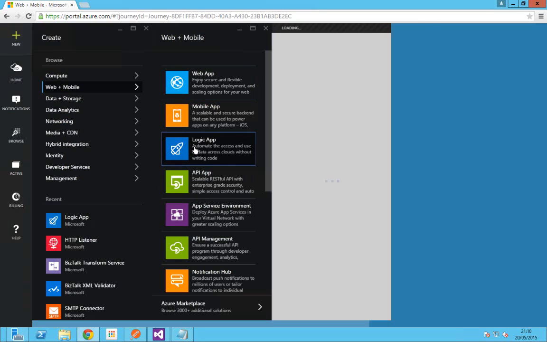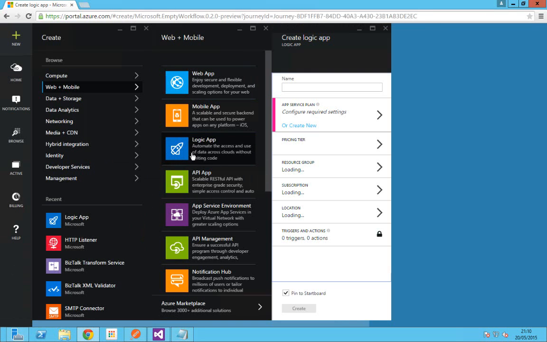So click on any of these logic app icons, either here, give an appropriate name, select the appropriate service plan which you want this logic app to run under, and ensure the resource group is the same as the other API apps which we have created.